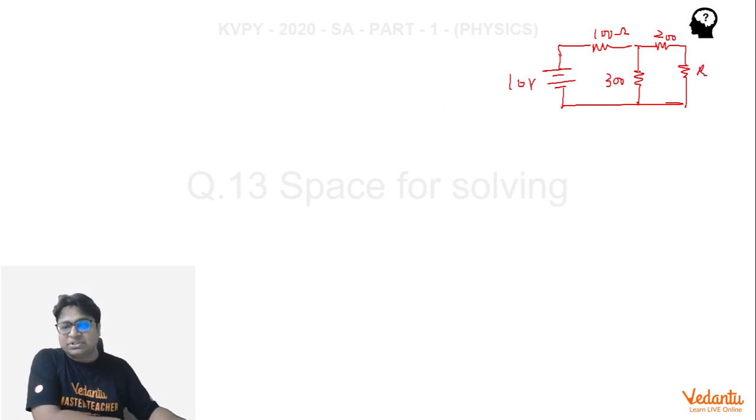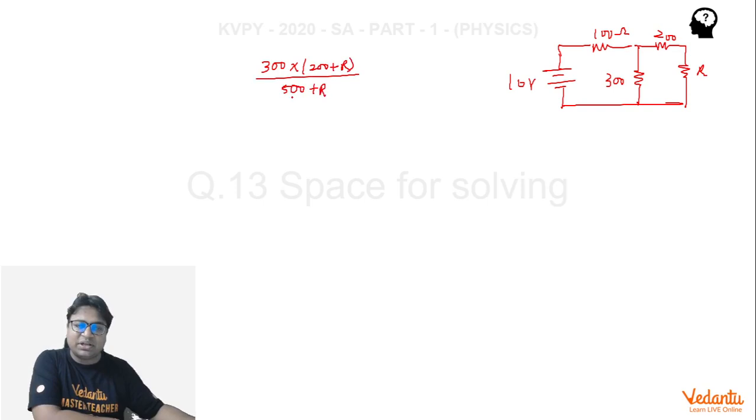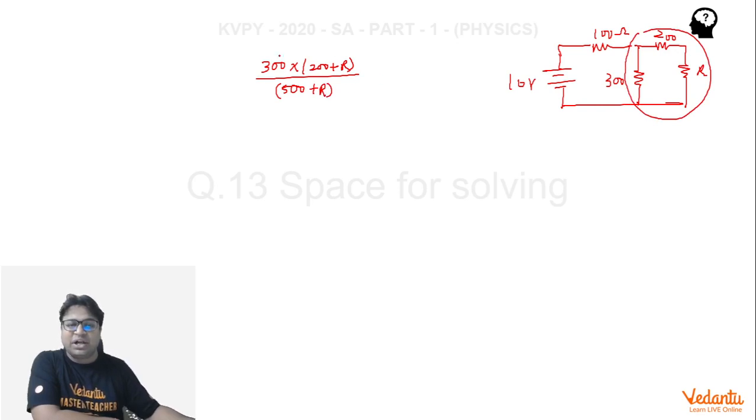Okay, now with this circuit, again, I hope you all agree with me that this 200 and R are connected in series, and their series combination is connected parallelly with the 300 ohm resistance. So we should write 300 into 200 plus R divided by the sum of these two. So that will become 500 plus R. So this entire thing gives us the resistance of this part of the circuit. So I should add 100 to this. Now this gives me the equivalent resistance here.